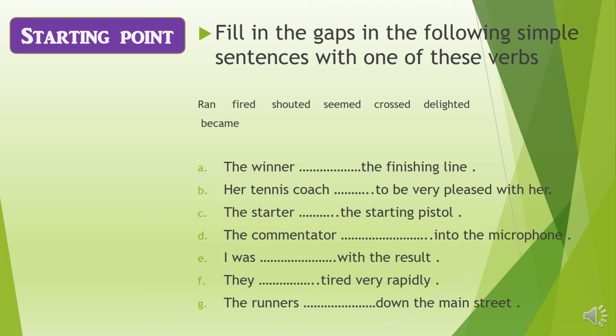D1. The commentator blank into the microphone. E1. I was blank with the result. F1. They blank tired very rapidly. G1. The runners blank down the main street. Likewise, children, I am not going to tell the answers for all. You have to find them by observing the lesson very well. So let's move on to the next slide, children.